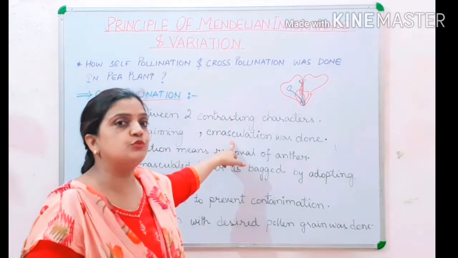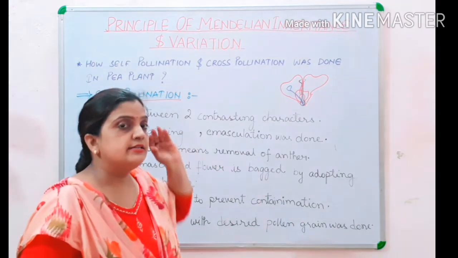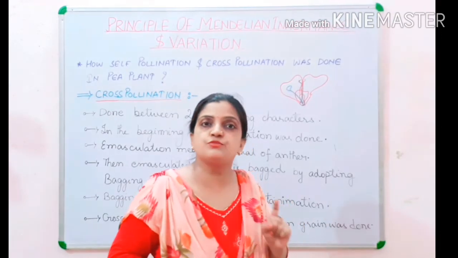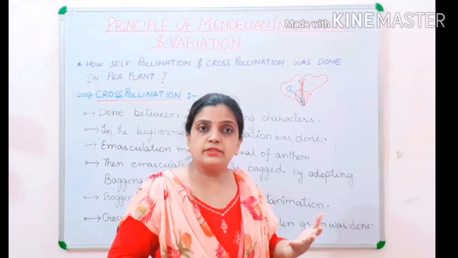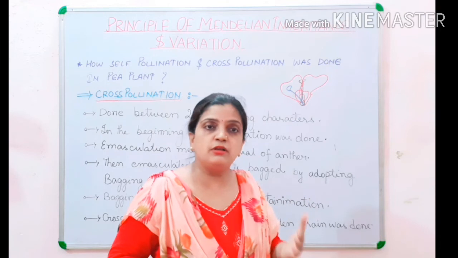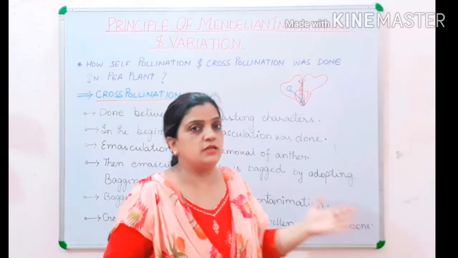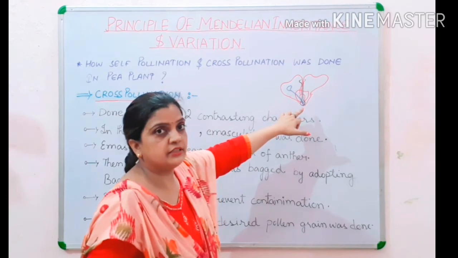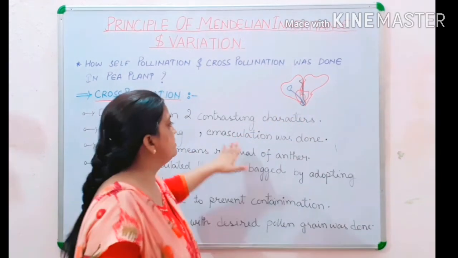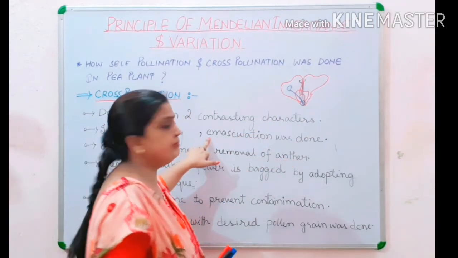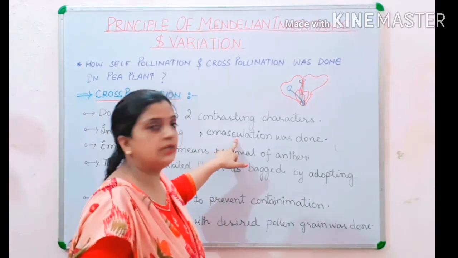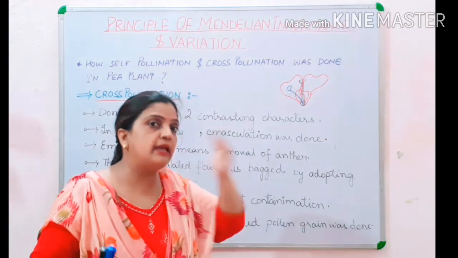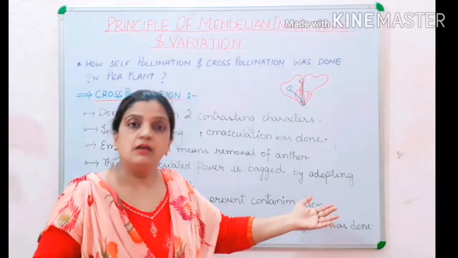Emasculation means removal of the anther. It is one of the most important processes practiced during the cross-pollination technique. It is the removal of the stamen from the plant. This is your stamen, the male reproductive organ. Emasculation: e means removal, masculine part, the male reproductive organ, so removing the male reproductive organ from the flower.